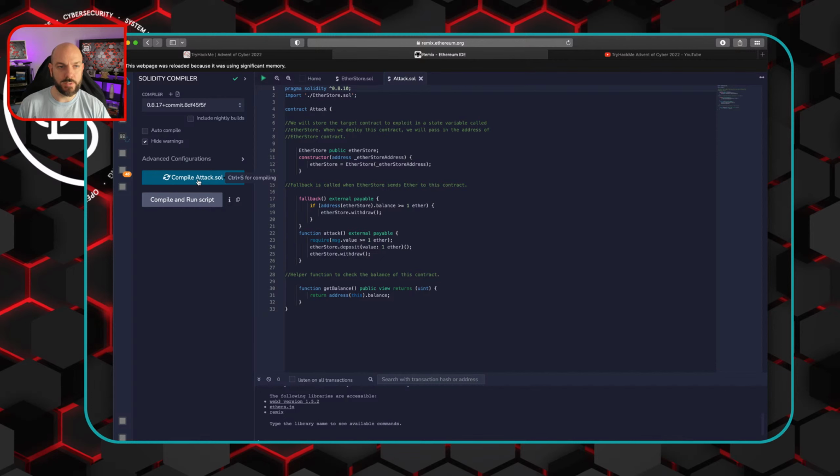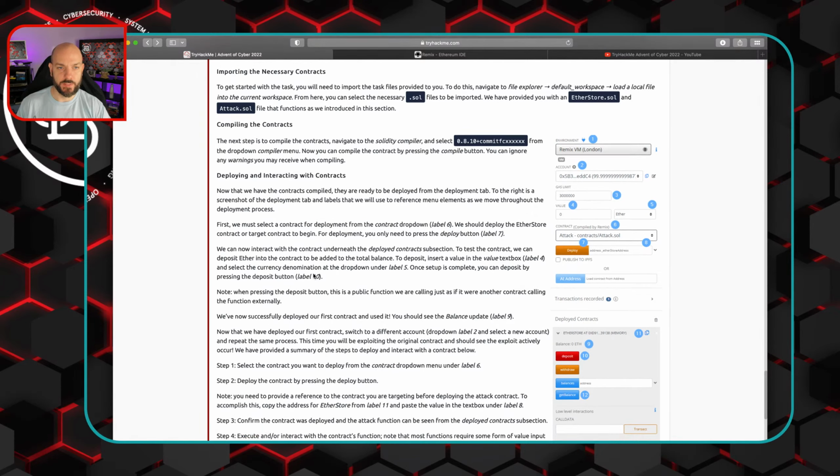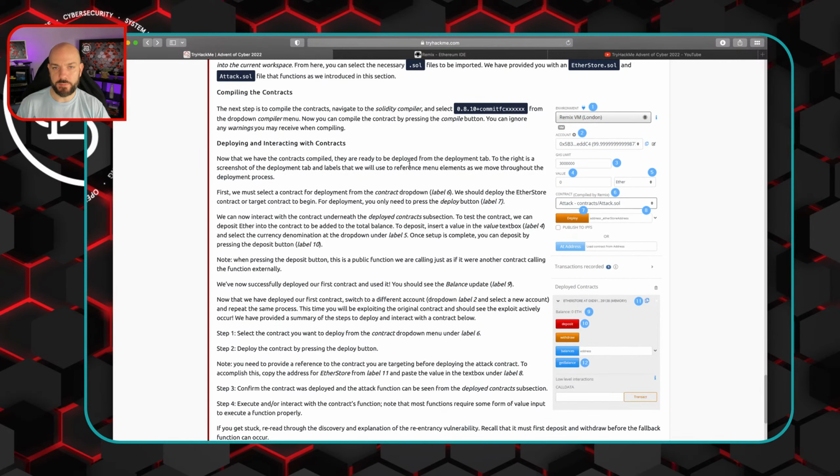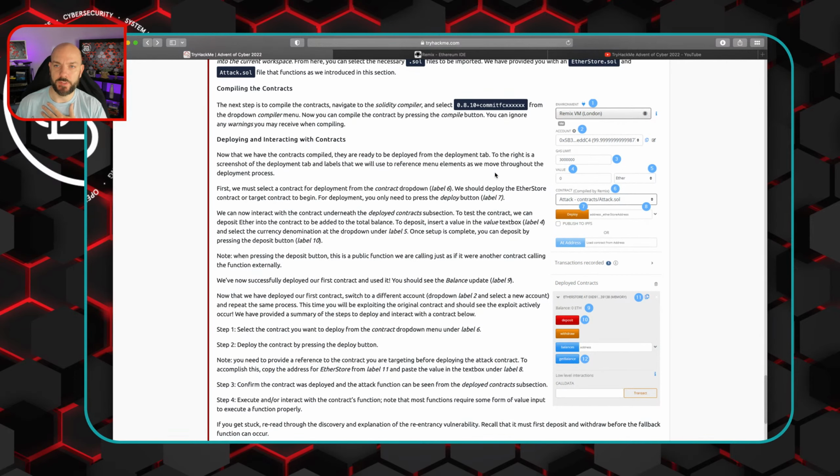So we've loaded the contract files, we've compiled them, deploying and interacting with contracts. Now that we have the contracts compiled, they are ready to be deployed from the deployment tab. To the right is a screenshot of the deployment tab and labels that we will use to reference menu elements as we move through this.